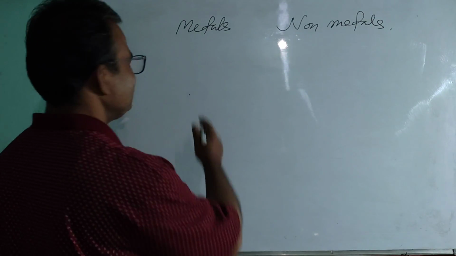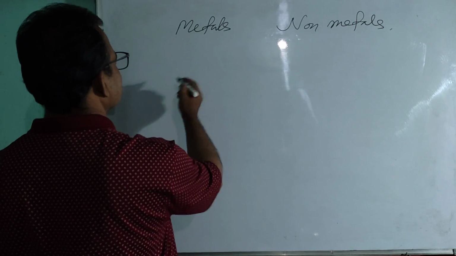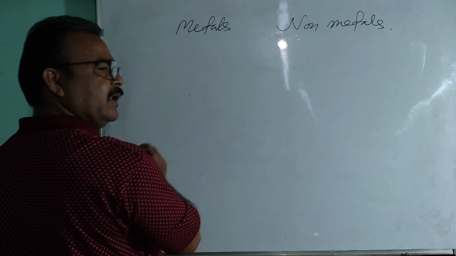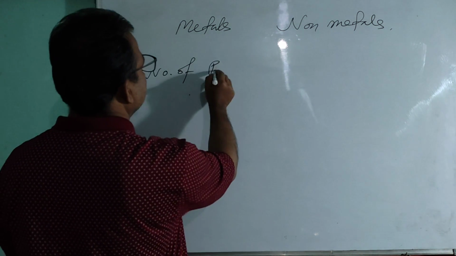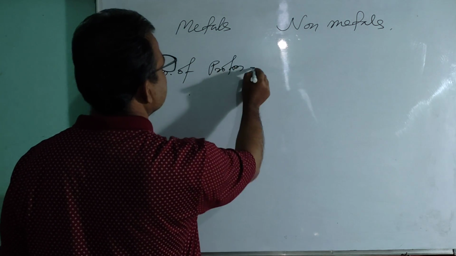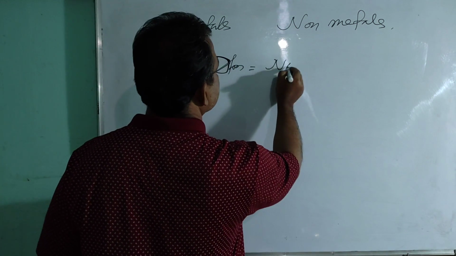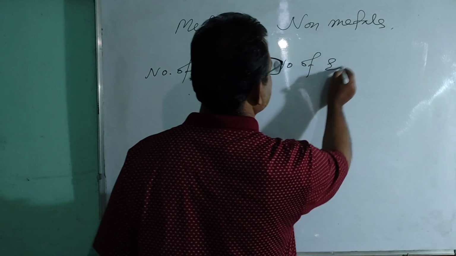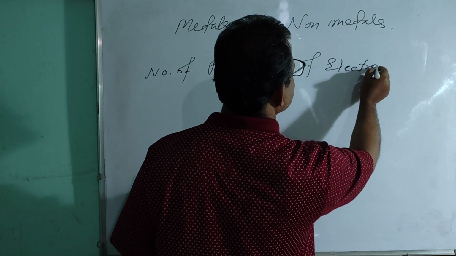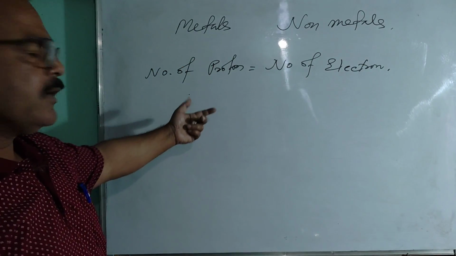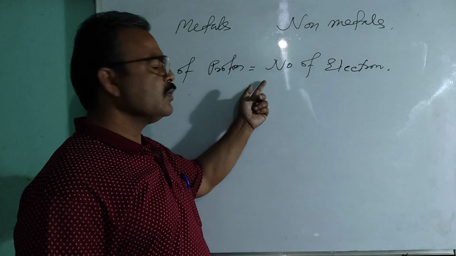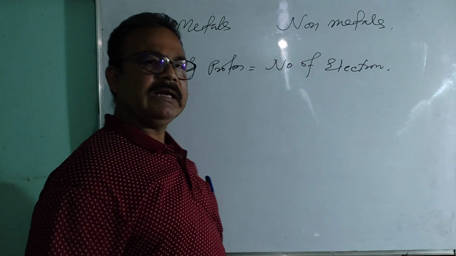And here you see once again, in a normal atom, number of protons is equal to number of electrons. Okay? In a normal atom, number of protons is always equal to the number of electrons.